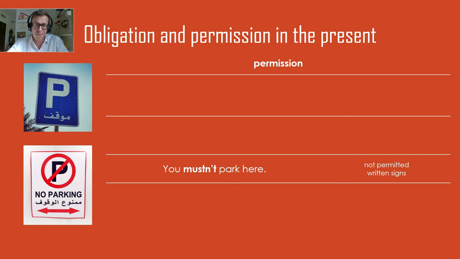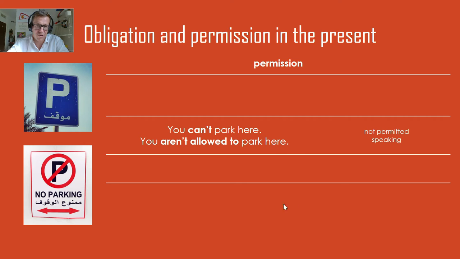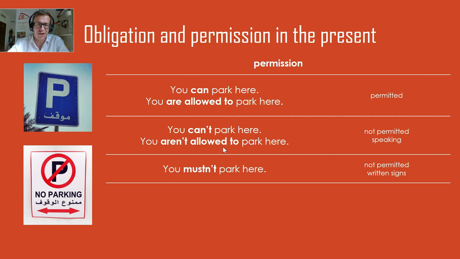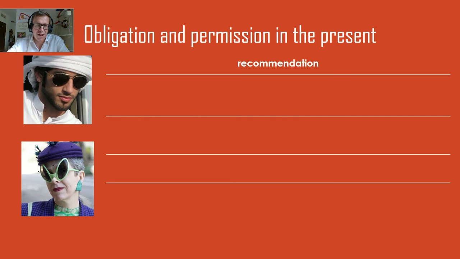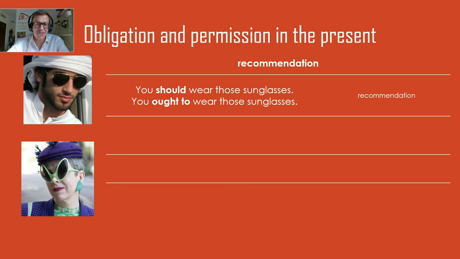But again, you mustn't park here means on the sign it's a strong you mustn't park here. If you put you can't park here, people might think it's not a rule and I'll park here anyway. And then for recommendations, the sunglasses photo, you should wear those sunglasses. Also, you ought to wear those sunglasses. Notice the spelling of ought to, it's a bit strange. Ought to wear these sunglasses.